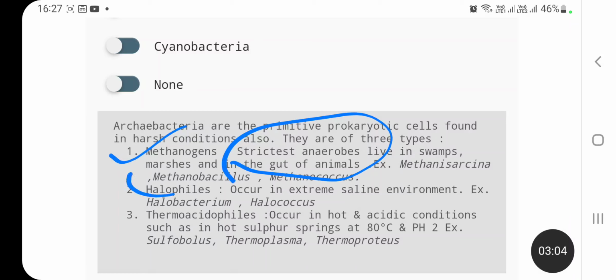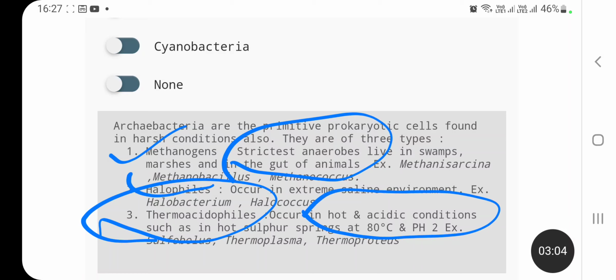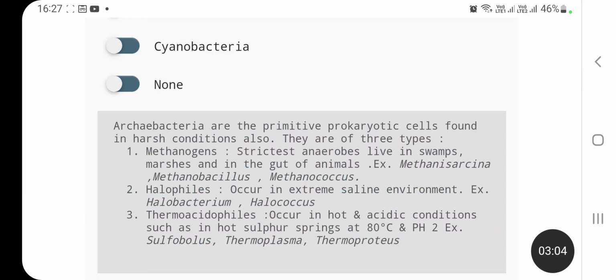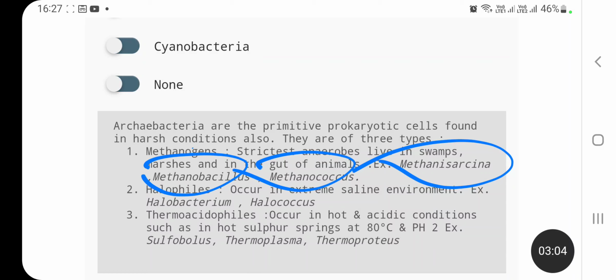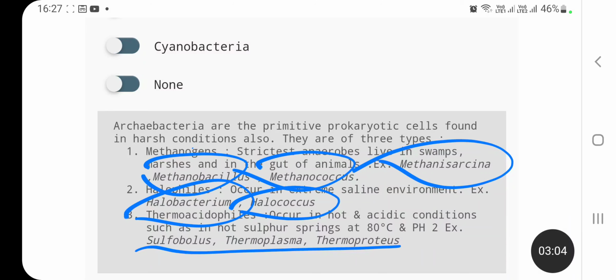Next is halophiles. Halophiles occur in extreme saline conditions. And thermoacidophiles, these are the archaebacteria that occur in hot and acidic conditions. You must learn the example of each one. That can come into your examination. Next question is,